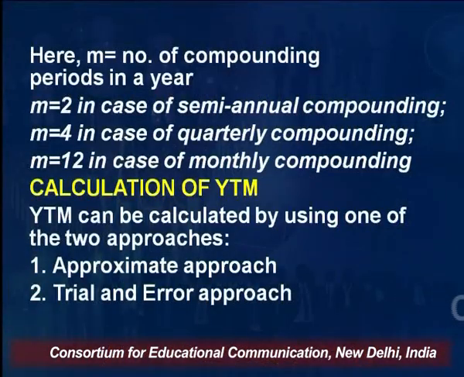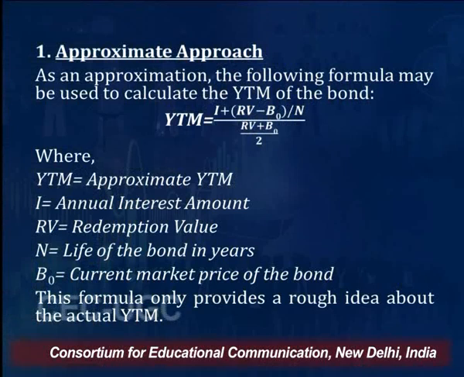You will only find a rough idea, a broad idea, about what your YTM will be. The other is the trial and error approach. Through the trial and error approach, you will be able to find out what exactly the yield to maturity will be. I'll be talking about both these methods for calculating YTM. First, let me take the approximate approach.